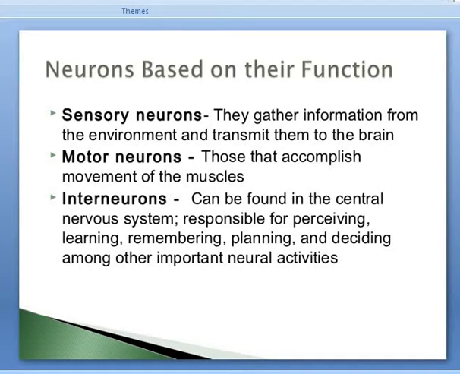Sensory neurons gather information from the environment and transmit it to the brain. We also call them afferent nerves. Afferent nerves carry information from sense organs to the central nervous system. Motor neurons, also called efferent nerves, carry information from the central nervous system to muscles or glands, so those that accomplish movement. Interneurons can be found in the central nervous system, responsible for perceiving, learning, remembering, planning, deciding, among other important neural activities.